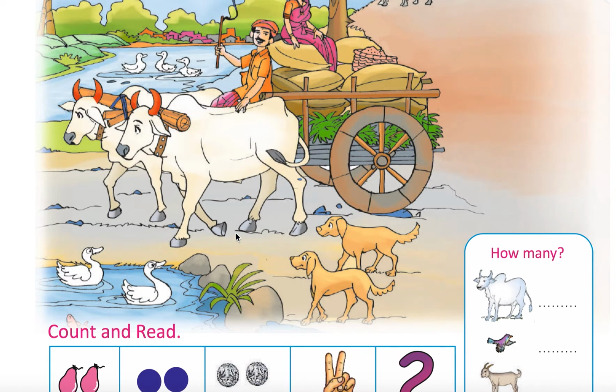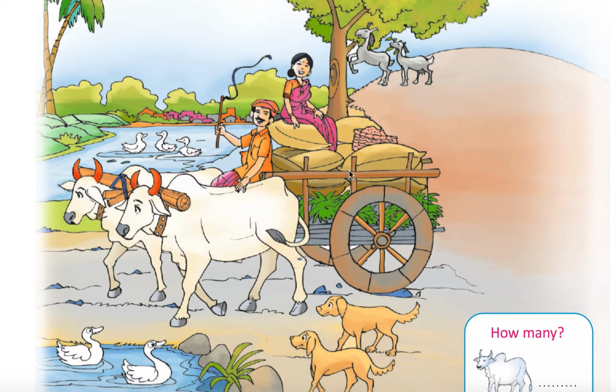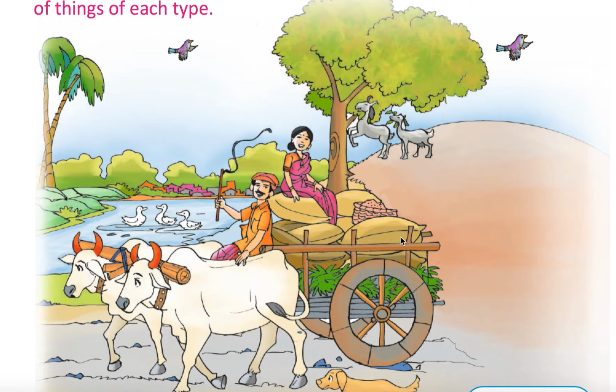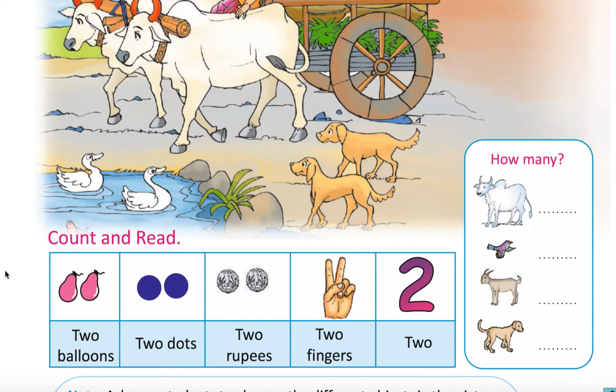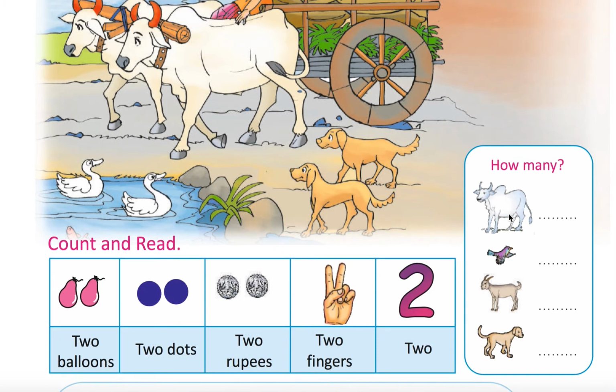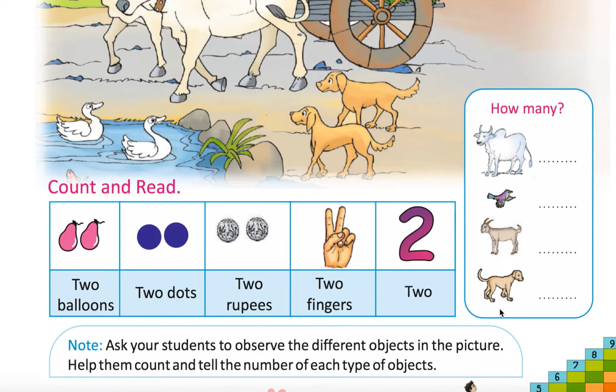Two dogs are there. Two people. Okay. What else do you want? So two balloons, two dots, 2 rupees, two fingers, two. Bulls are two. Birds are two. Goats are two. Dogs are two.